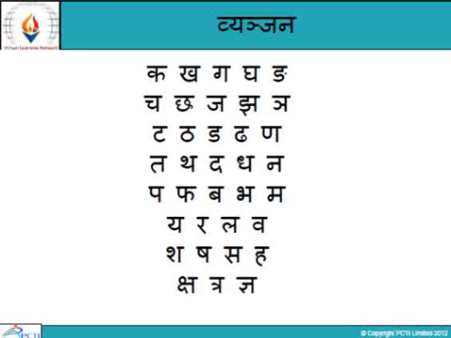These are all vyanjan. In English we have consonants. Similarly, like ka, it represents K or C. In Hindi we have ka for that. So we'll study the specification of all these consonants or vyanjan in the next session. We have studied different swar in this session, that is vowels. You can revise these sounds of swar again and again to learn them better.